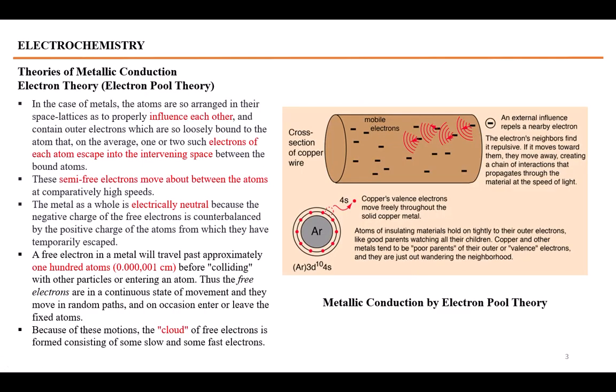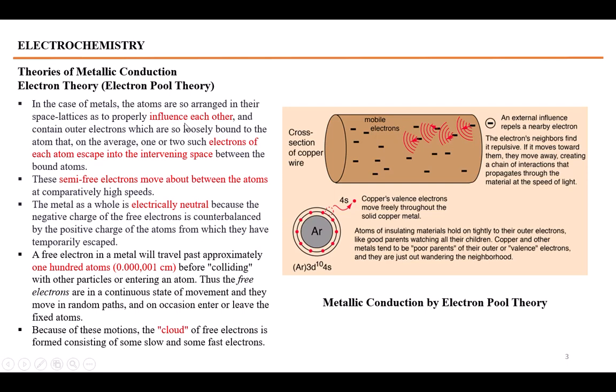The first and simplest theory about metallic conduction is called the electron pool theory or electron gas theory. According to this theory, the outermost electrons of the metal atoms are not strongly bonded to the metal atom, and they are influenced by the other atoms nearby.